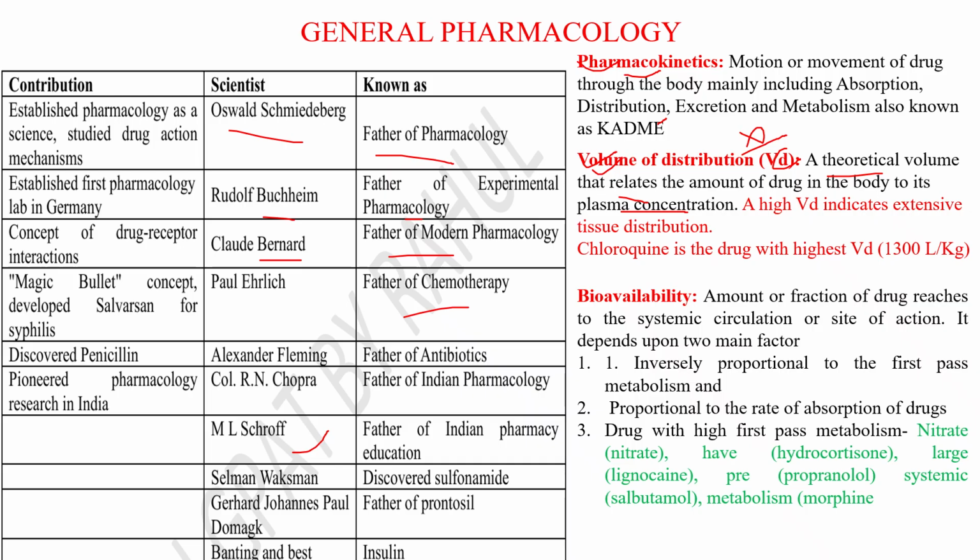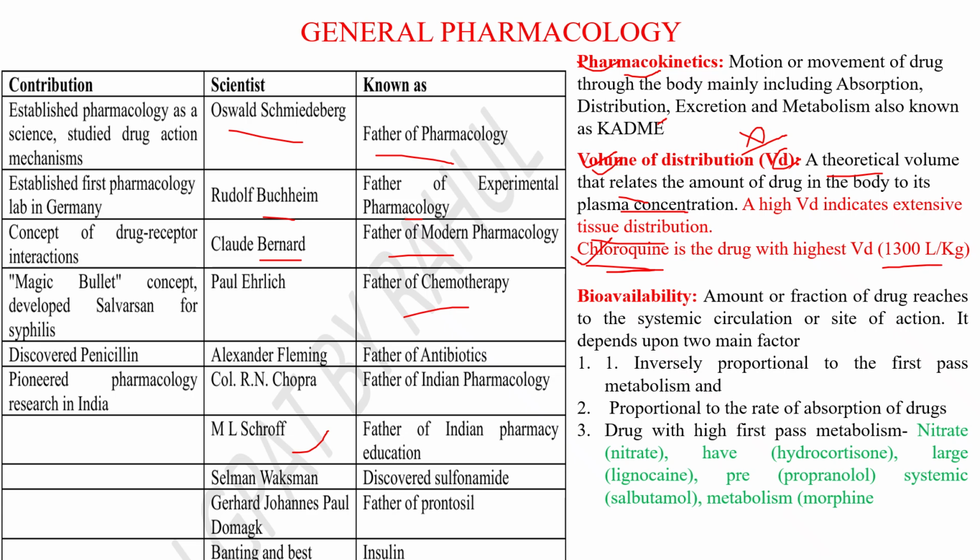High volume of distribution means extensive tissue distribution. High volume of distribution means extensive tissue distribution. This point you have to remember. Which drug has the highest volume of distribution? Chloroquine. I already discussed this question on my YouTube channel. I posted one MCQ: which of the following drugs has the highest volume of distribution? Chloroquine. How much? 1300 liter per kg.